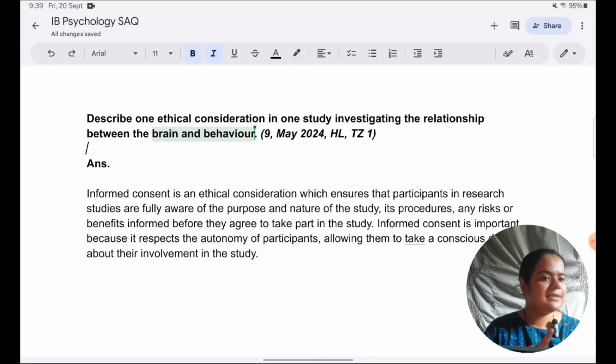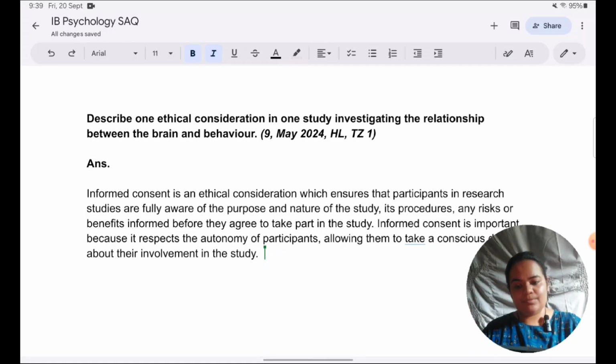That is what the mark scheme is telling you. So keep that in mind. You could begin with, like I told you, everyone's writing style is different. So you could begin with informed consent applies to Maguire study in this way. But I believe that giving some general information on informed consent and then bringing it down to the specific topic, of course, being more focused on the specific topic, is a much better way of organizing it.